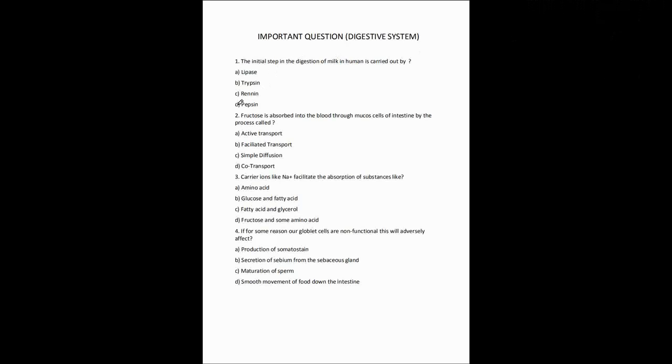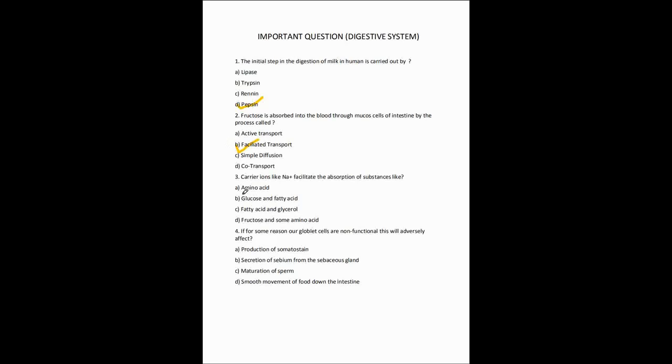Question number 2. Fructose is absorbed in the blood through the mucous cell of intestine by the process called option A, active transport, option B, facilitated transport, option C, simple diffusion, option D, co-transport. Our correct option is option B, facilitated transport.